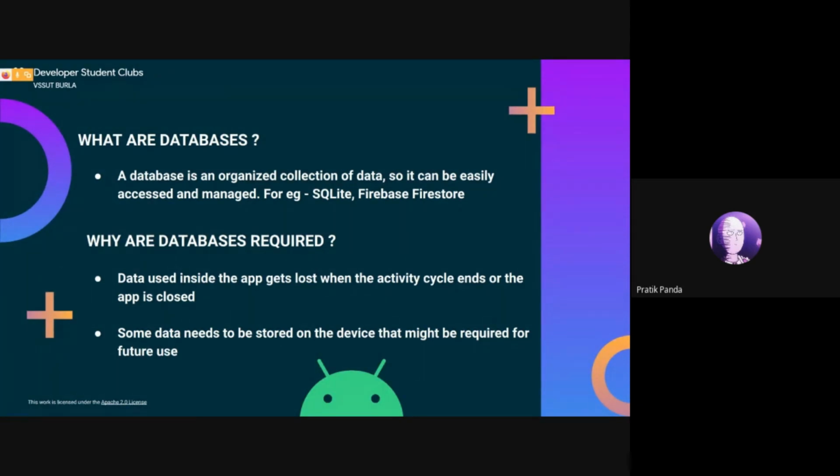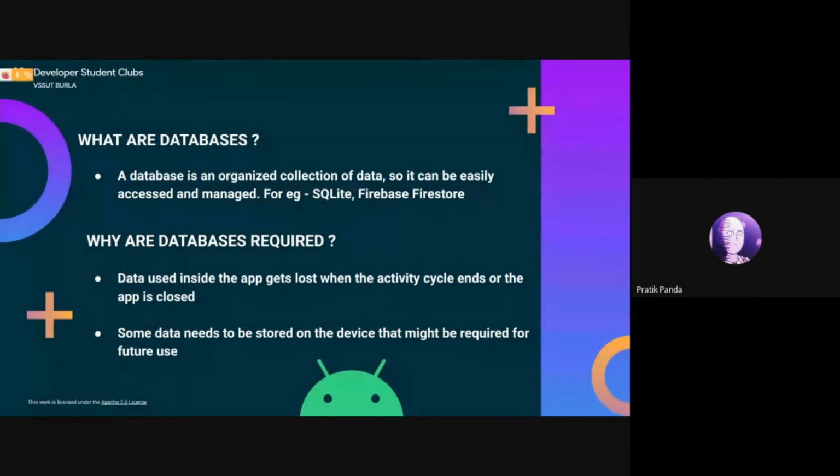There are various databases such as SQLite or Firebase Firestore that can be integrated with Android. So why are databases required? As we learned previously, when the app is closed, the data that was stored inside it gets destroyed.